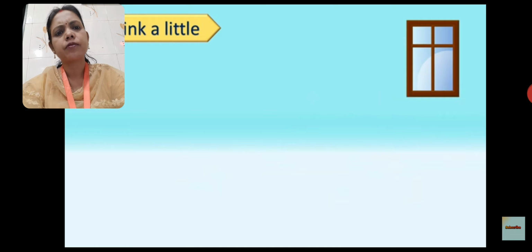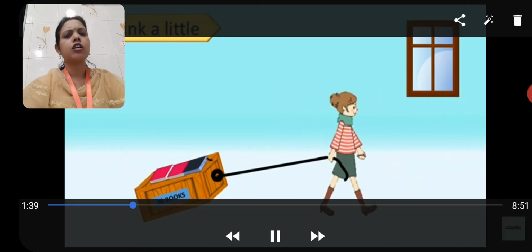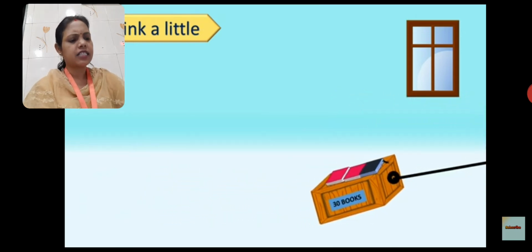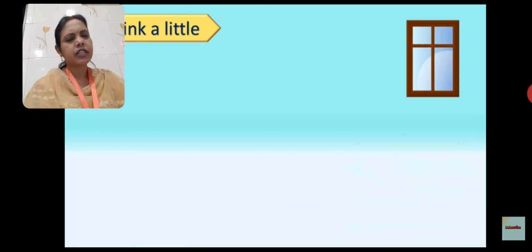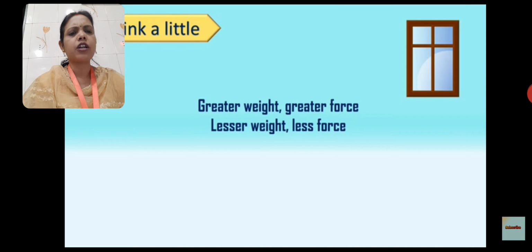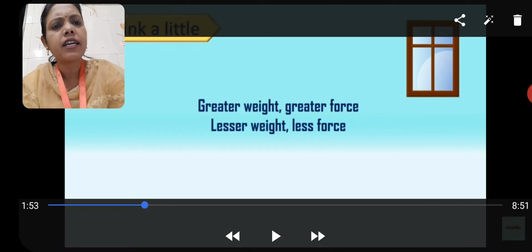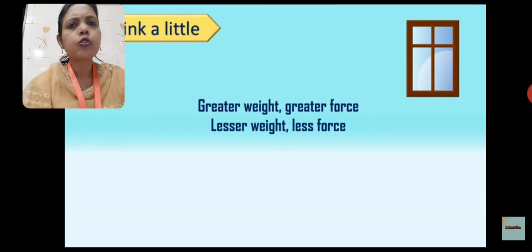From this, what are we observing? The box is placed with the help of thread or rope or anything else. Here she has two boxes.